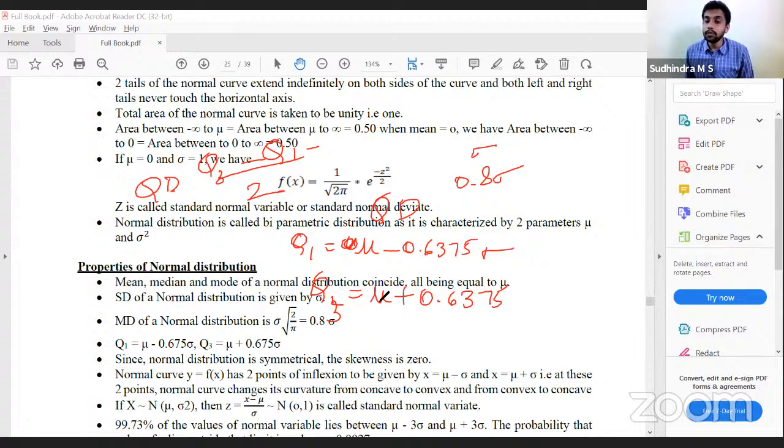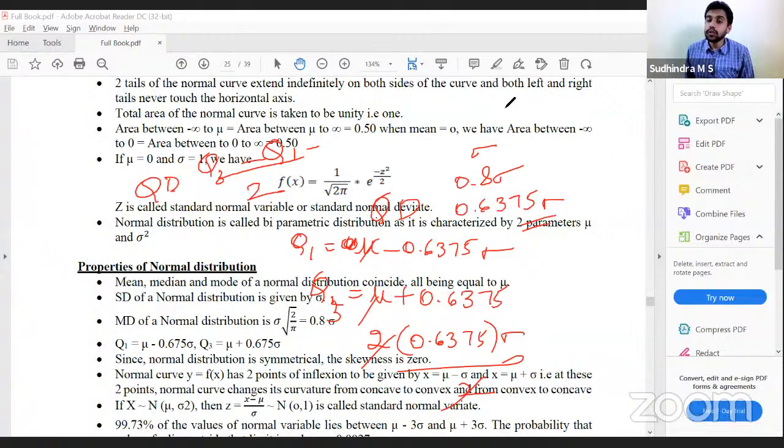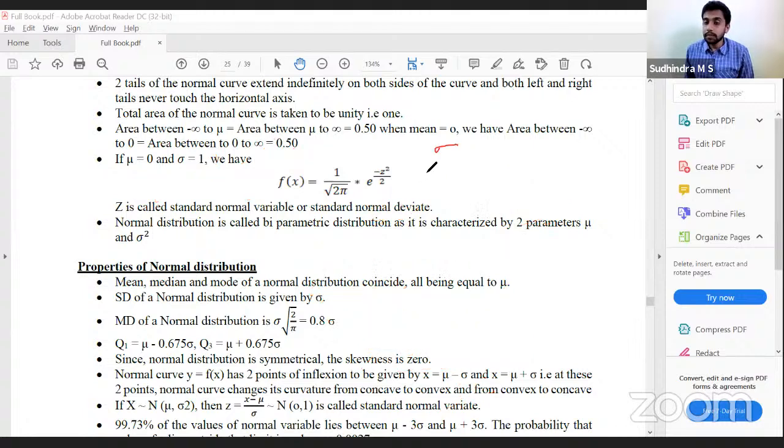So if I do that, mu will go off, and I'll get 2 into 0.675 sigma divided by 2. 2 goes off. So quartile deviation is 0.675 sigma. So standard deviation is sigma, mean deviation is 0.8 sigma, quartile deviation is 0.675 sigma.